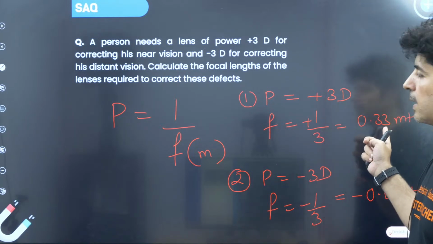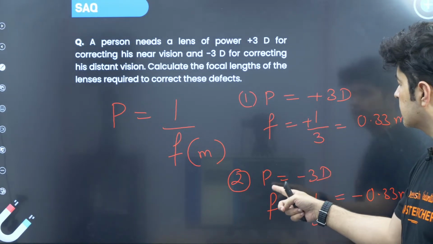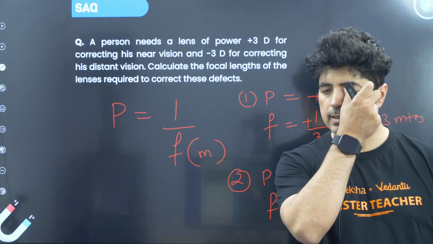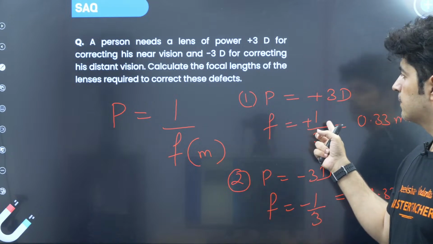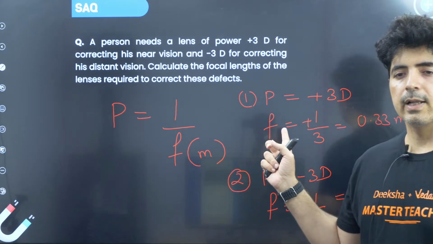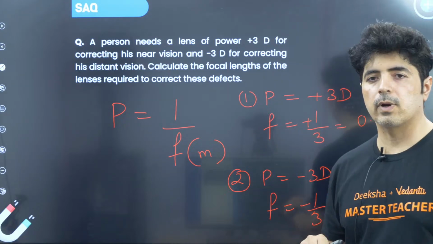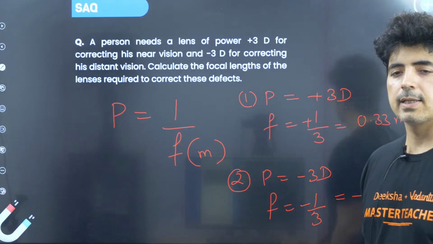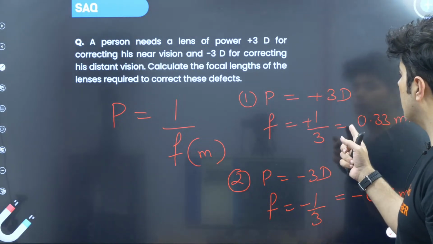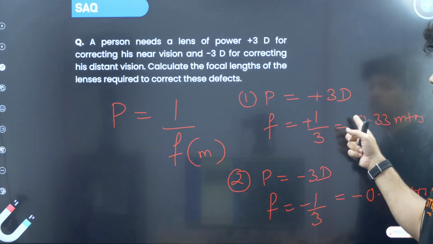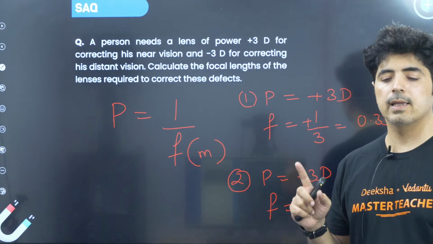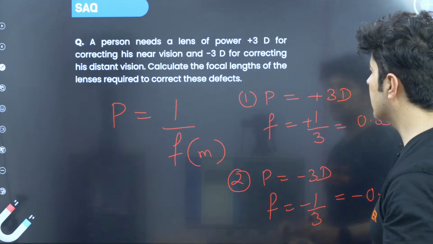First case, focal length is plus 0.33. Second case, focal length is minus 0.33. Can you tell me what kind of lenses it is? First one, focal length is positive of what lens? Or power is positive for what kind of lens? Yes, in your comment box, please. So power is positive, or focal length is positive, for converging lens. So lens which converges, that is a convex lens.